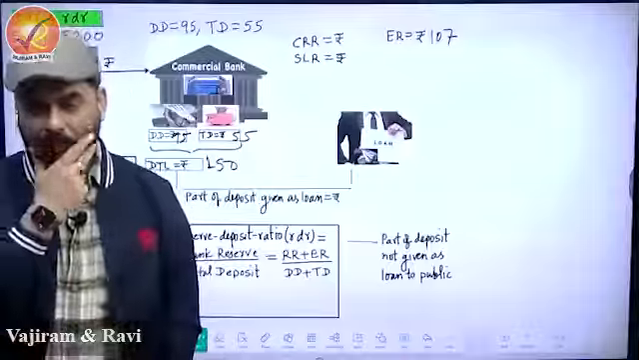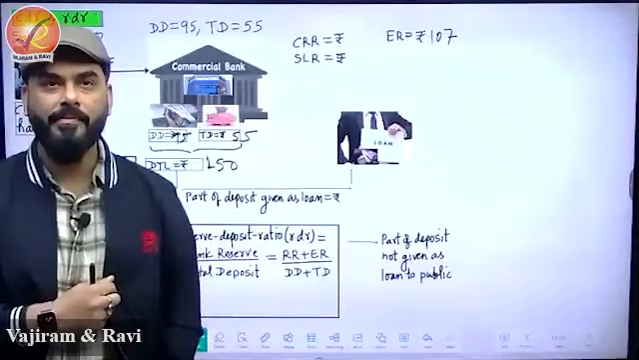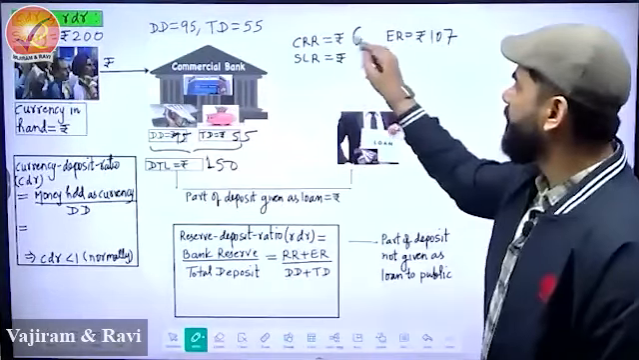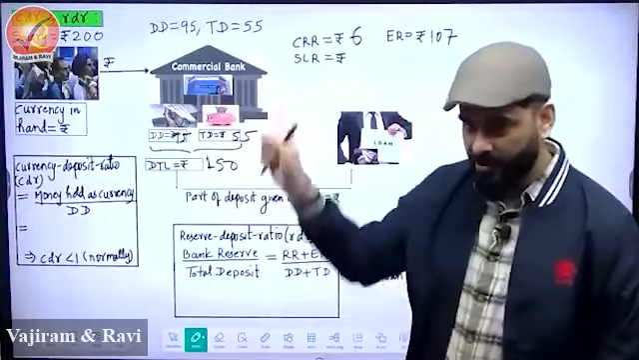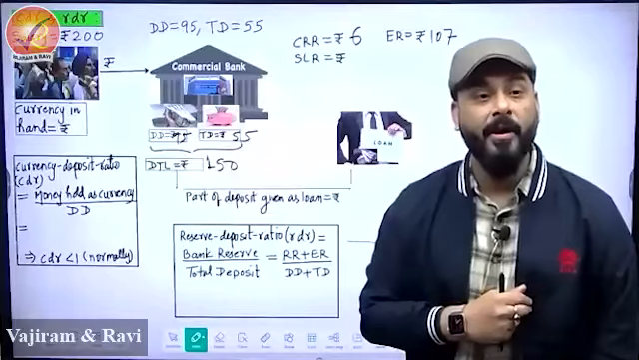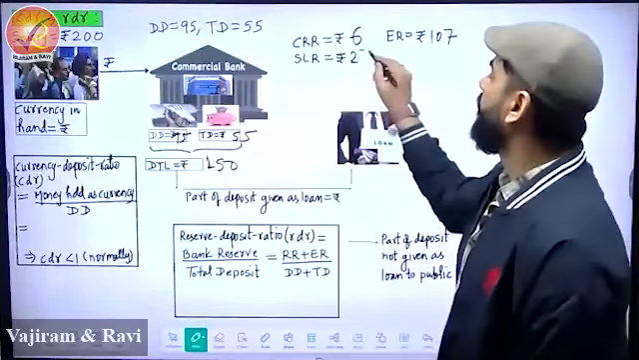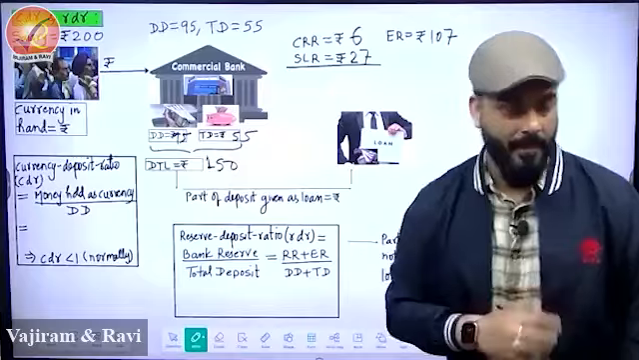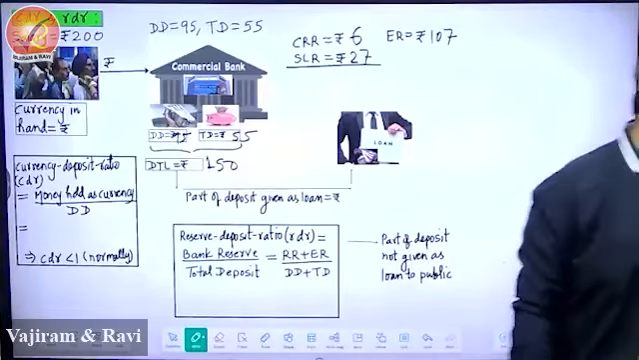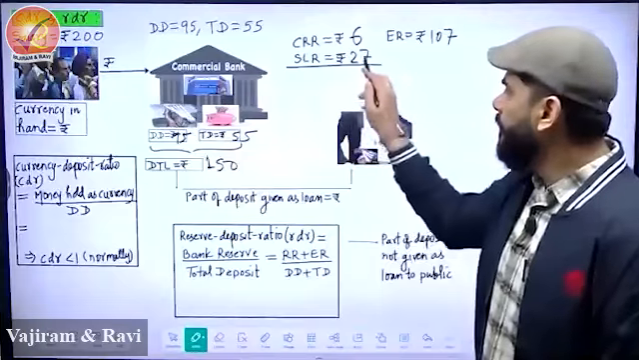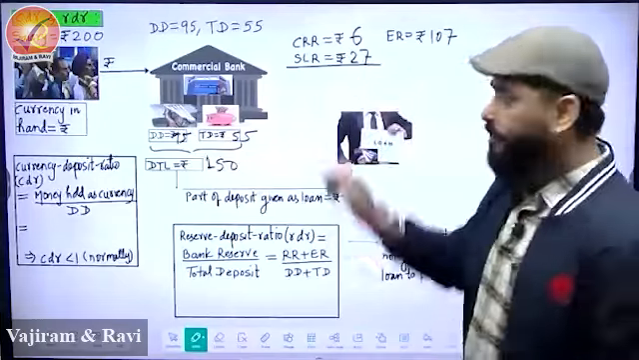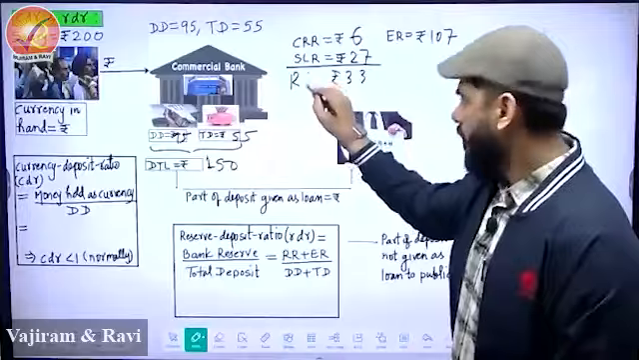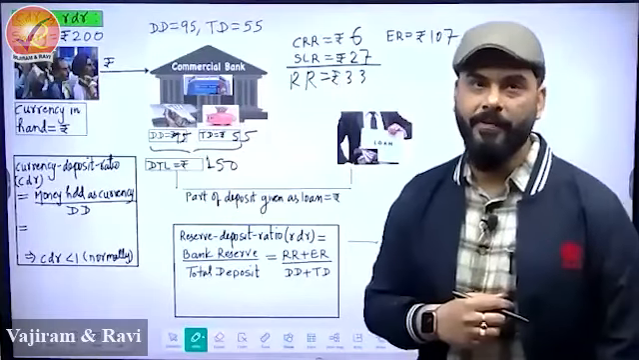CRR, how many rupees? Very nice. Suchita, Manu, you already calculated, which is 6 rupees. SLR 18%, please calculate. How much? 27. Very nice. So if you add it, 27 plus 6, 33. 33 is what? RR. Very good.